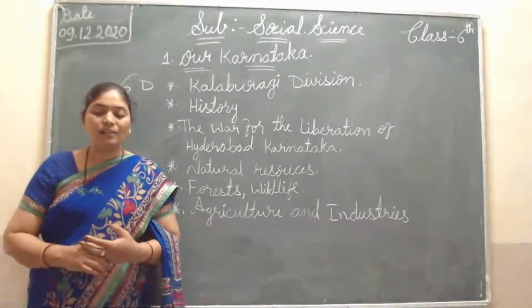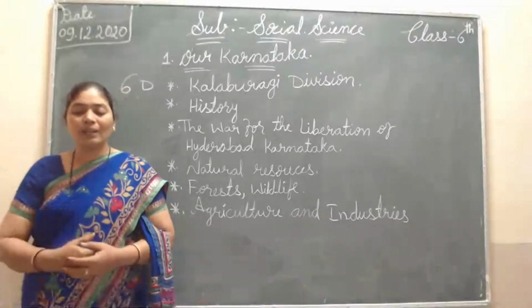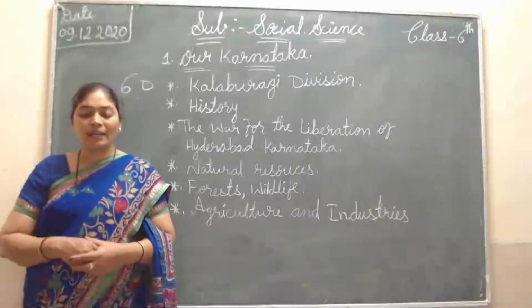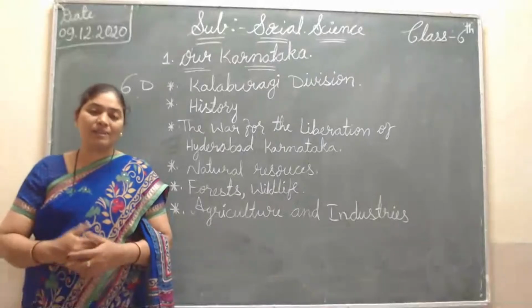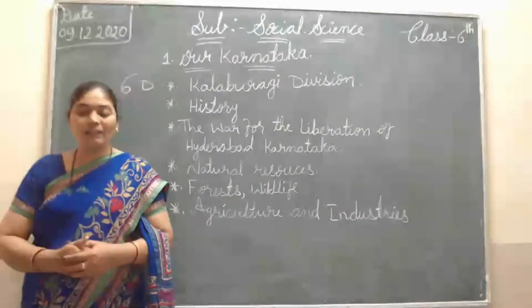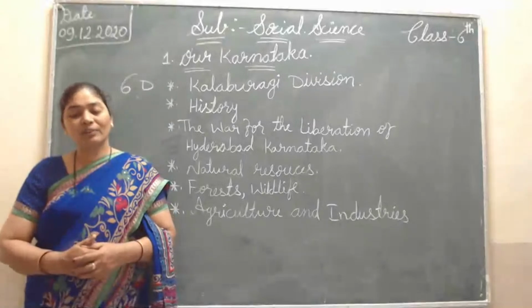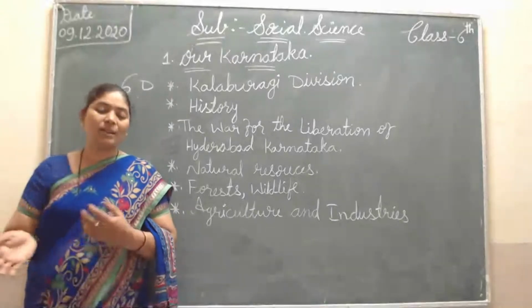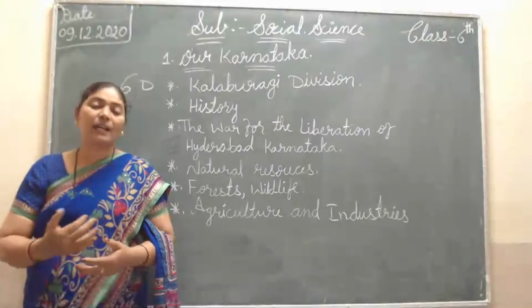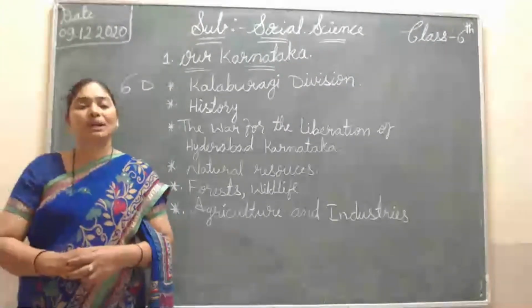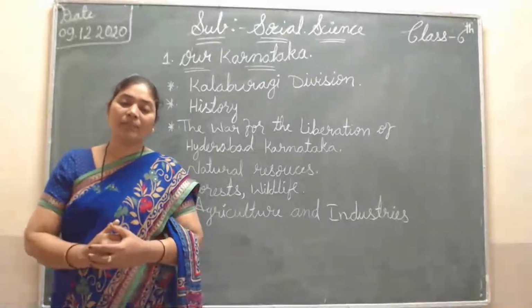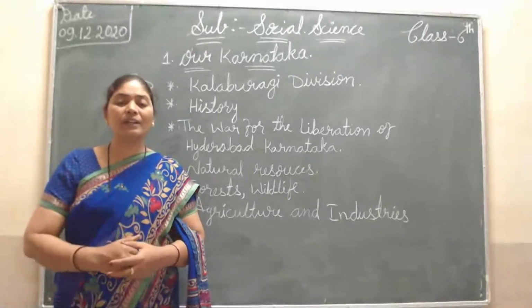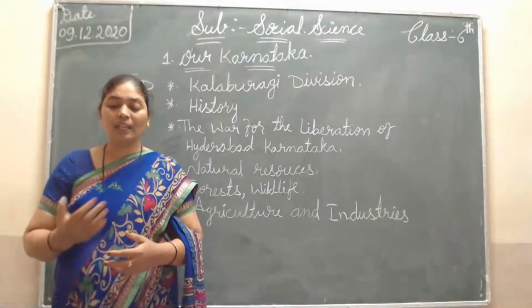Kalaburagi is the headquarters; it is the main place and the main division. Ballari, which was part of Madras before, also came under Karnataka in 1956. Ballari was part of Madras when the kings were ruling at that time. Then after independence, in 1956, it also came under Karnataka.